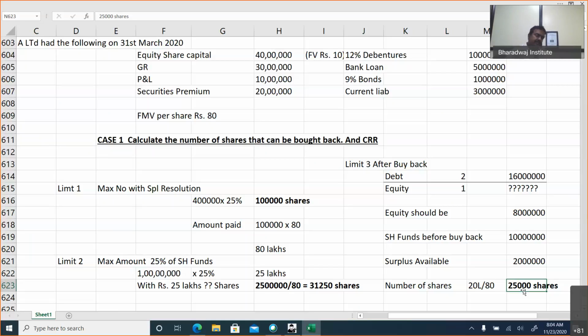Any doubt in this? Current liability is not part of your long-term debt. In financial management, you would have learned how to work out the debt to equity ratio. Debt means only long-term borrowed funds, non-current liabilities only, and not current liabilities.